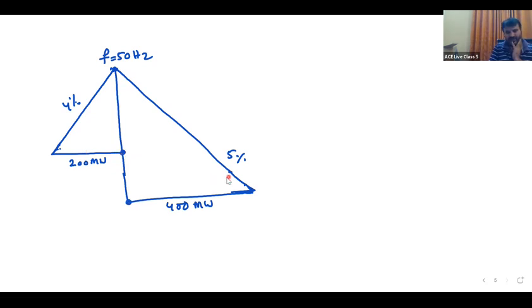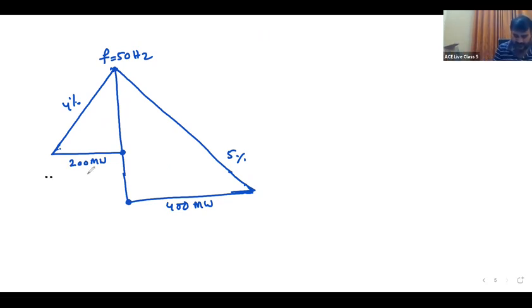These are at full load conditions. But when both are connected in parallel, one is not at 48 and the other at 47.5. Both will operate at the same frequency. These are individual characteristics. For this machine, no load is 50, and as load increases its frequency decreases; 4% reduced means 48 hertz. For the other, it is reduced to 47.5. But when both are connected, they will operate at a common frequency.